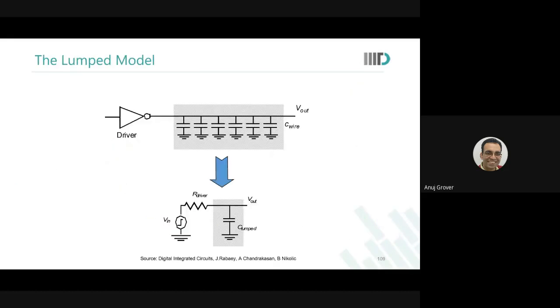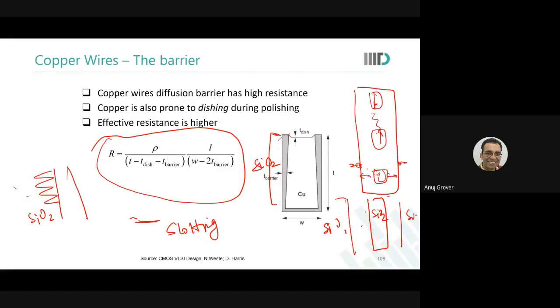And there are clear rules of how much slotting needs to be done and at what width, so that you don't get into a worse situation than dishing. Slotting should help you in improving the resistance of the wire and not lead to more wire resistance. Okay, but you will see that in very thick wires, a requirement for slotting would also appear when you make layouts.